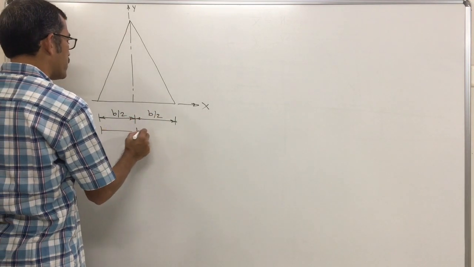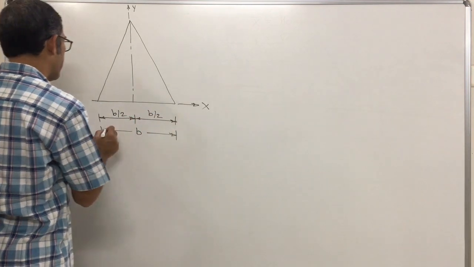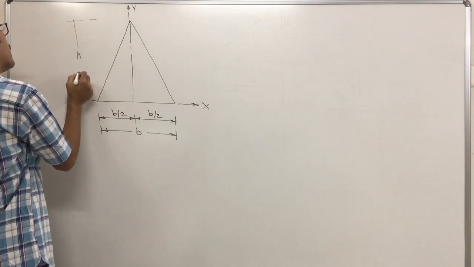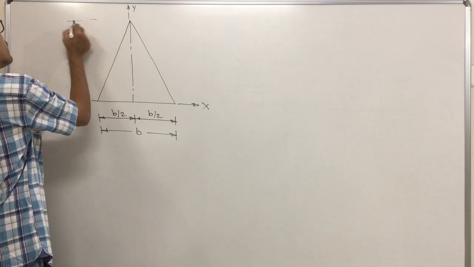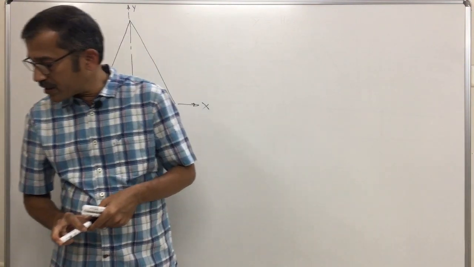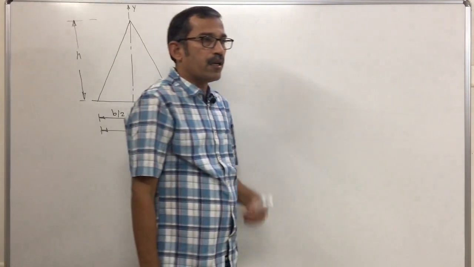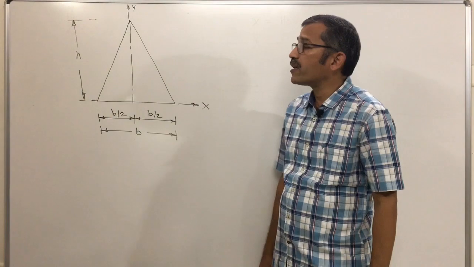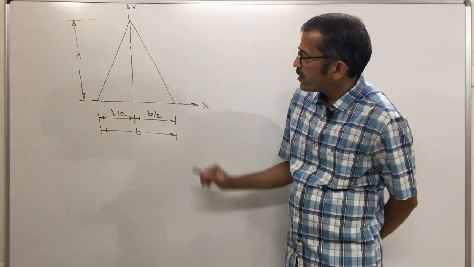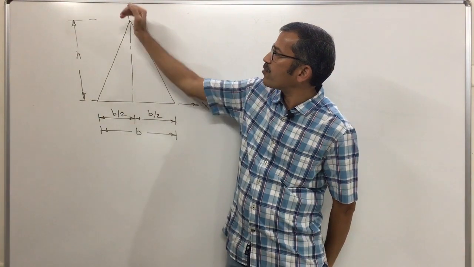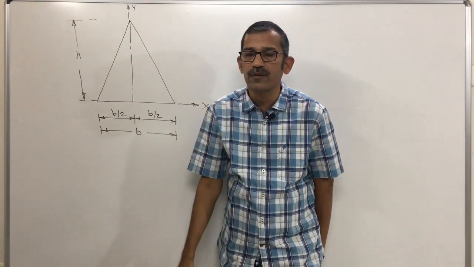That means this total distance is the base of the triangle. And this vertical dimension is the height of the triangle. Clear? That is the base and height. Now the next important part: any lamina that is symmetrical about an axis has its centroid on the axis of symmetry. Is this lamina symmetrical about some axis? Definitely yes. About the y axis, I will identify the axis of symmetry.